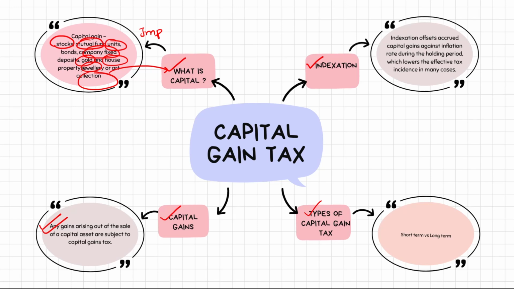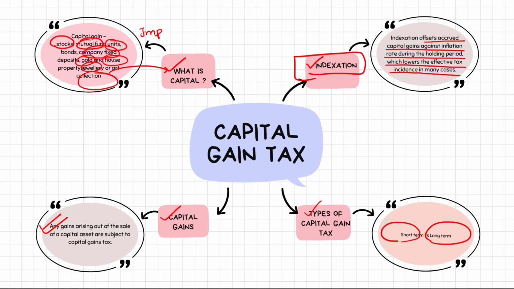So any gain which comes out when you sell an asset is considered as capital gains and you are taxed on that. Capital gains tax is of two types: short-term capital gains and long-term capital gains tax. For the long-term capital gains tax, previously there was a benefit of indexation. So what is indexation, guys? Indexation is the offset accrued in the capital gains against the inflation rate during the holding period, which lowers the effective tax incidence in many cases.